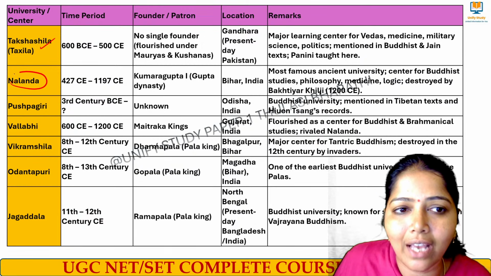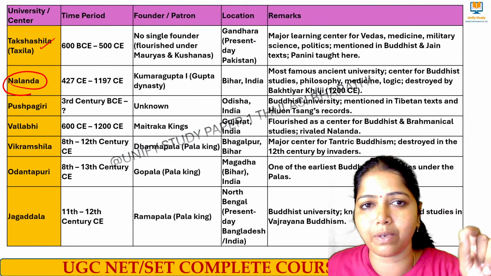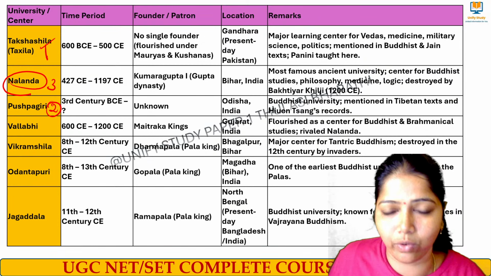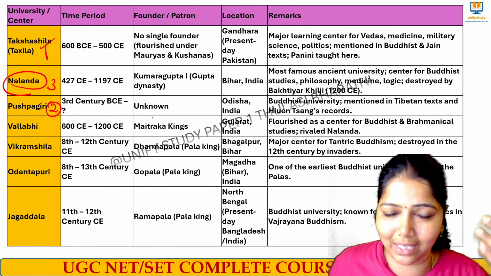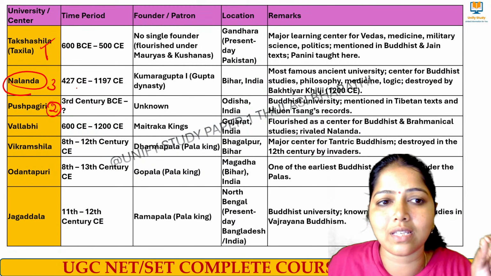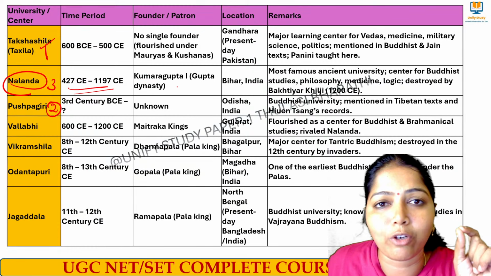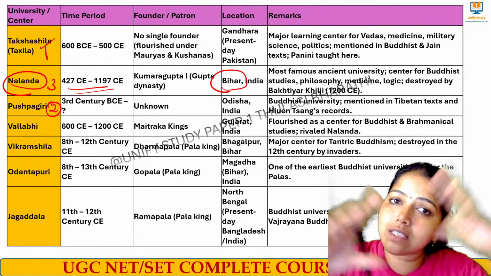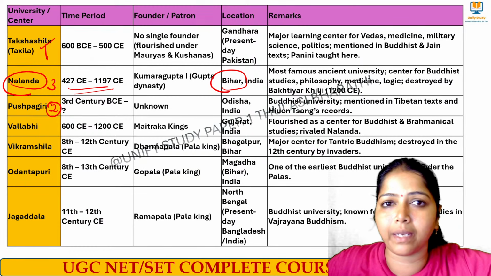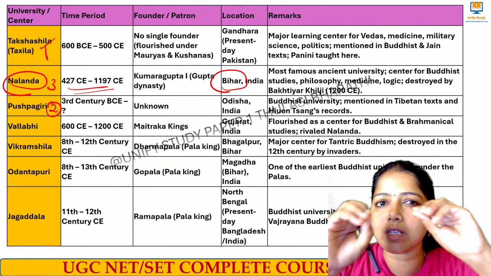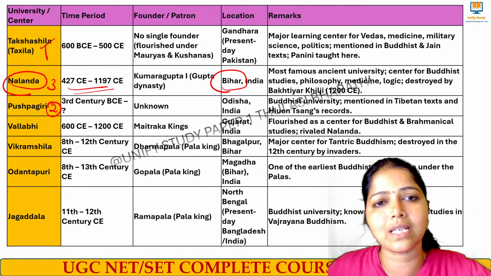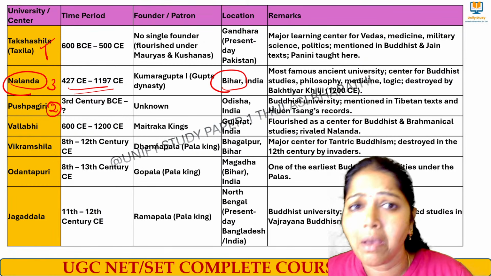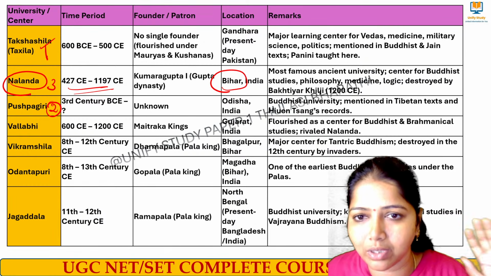And then we have Nalanda University. Nalanda University is also among the oldest, but not second. This is first, this is third, and this is second. Don't forget, Pushpagiri is the second university, then comes Nalanda. Nalanda's time period, please note it down, was under the Gupta dynasty. It is situated in Bihar. Nalanda has a very big story. We explained it in the pre-independence concepts also, but crisply I will tell you. Nalanda, a big university, was destroyed by Bakhtiyar Khilji during the 12th century. Most of the universities were destroyed during that 12th century.